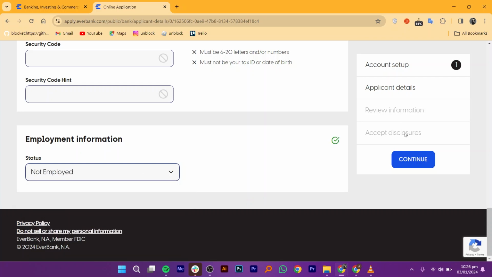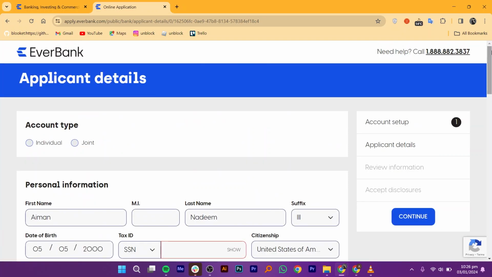After that, you have to complete review information and accept disclosures. Once you're done with all of these, hit the continue button on your EverBank account. It should be created successfully.